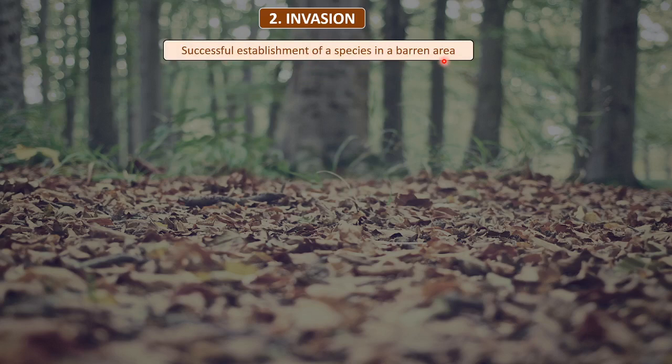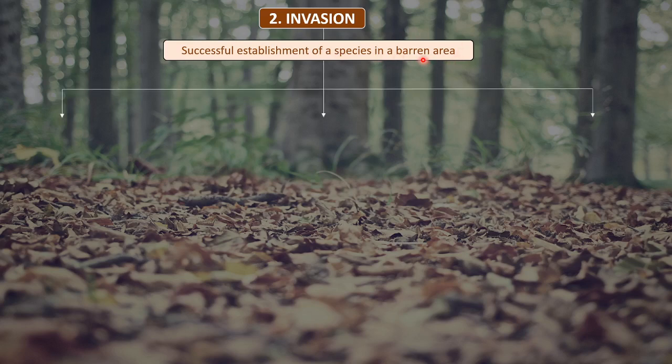That is, now we know that because of denudation a barren area has formed. So something has to establish itself, something has to grow in this area. So invasion is the successful establishment of a species in a barren area. So that means a particular kind of species has just entered into the area, has invaded that area, which is a barren area, right? So that is invasion.